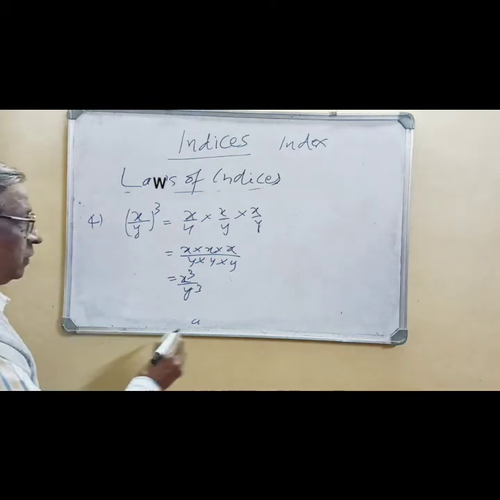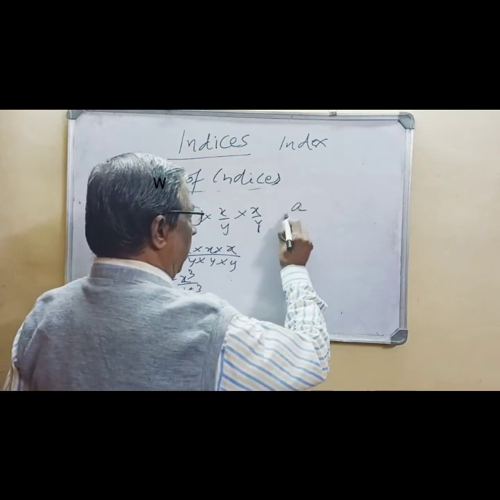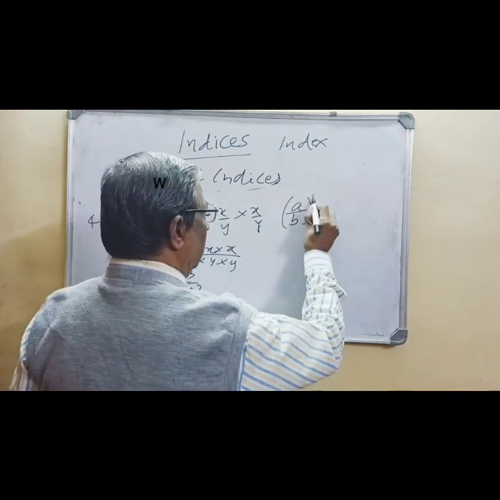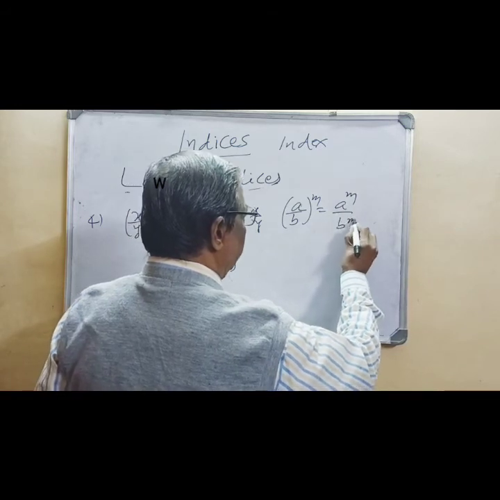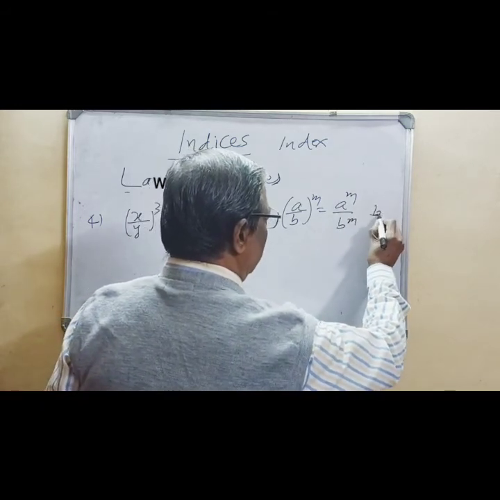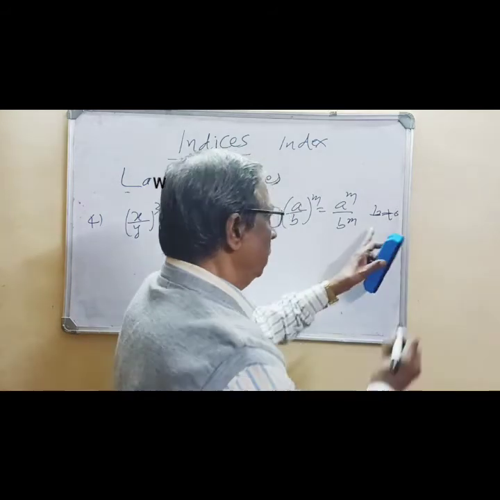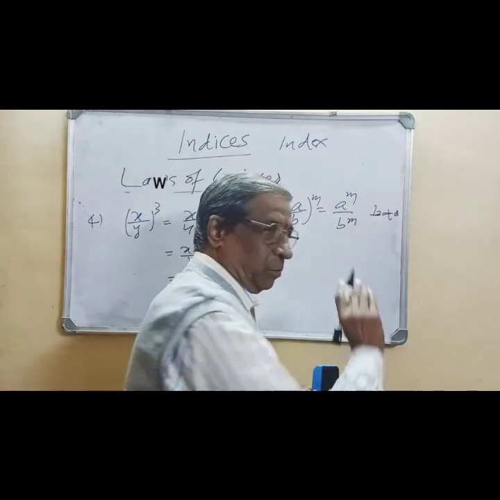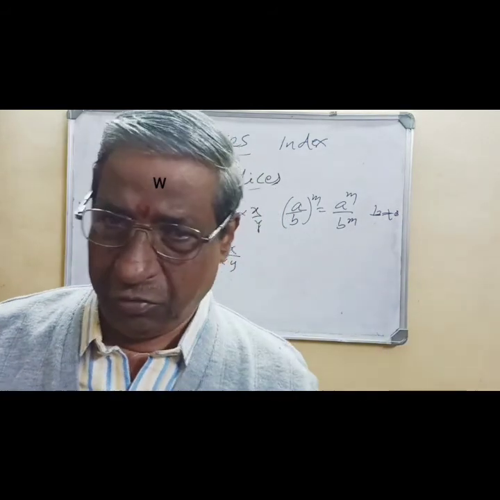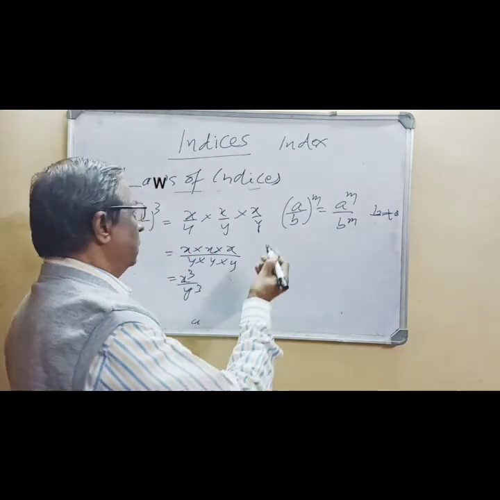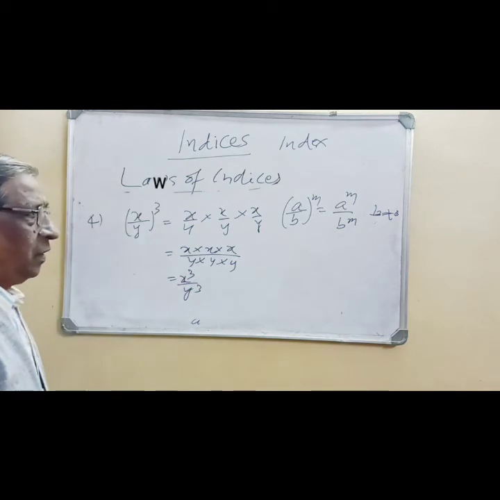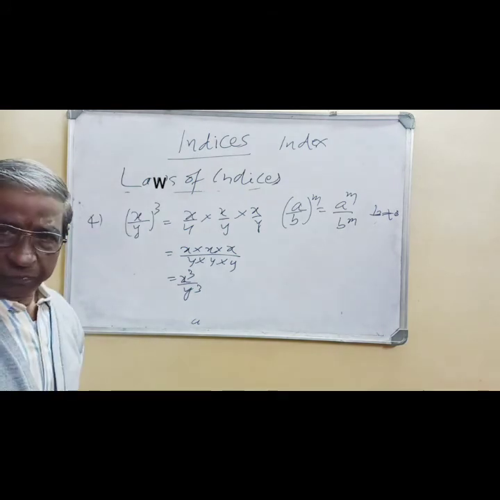So I can generalize this as a upon b bracket raised to m is a raised to m upon b raised to m, if b is not equal to 0. Mind it that division by 0 is not allowed in mathematics. So the fourth law is over.